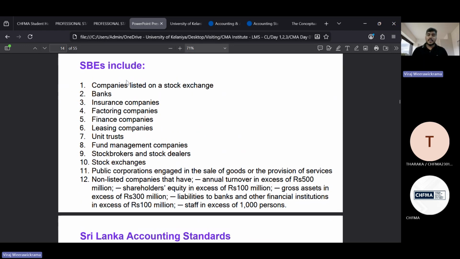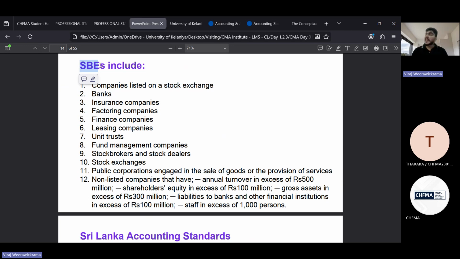And apart from that, we discussed that SBEs in the Sri Lankan context need to comply with these accounting standards. So here you can see which companies we can include under the SBEs. Mainly you can see the listed companies, simply all the companies listed in the Colombo Stock Exchange.